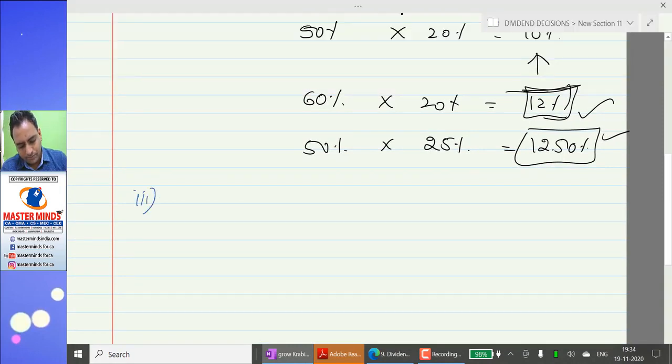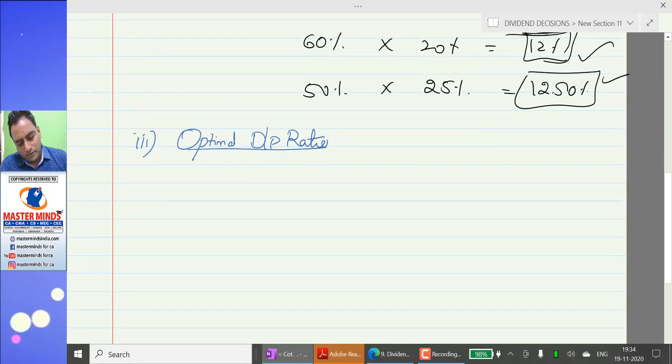Third one, optimal dividend payout ratio. Just like Walter, Gordon suggested the dividend payout ratio for a growth firm must be at least 1%, because how do we find the share value?